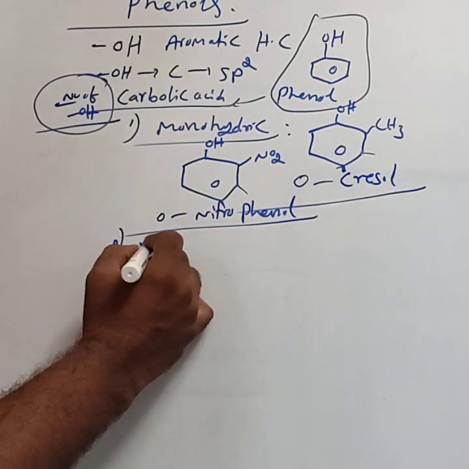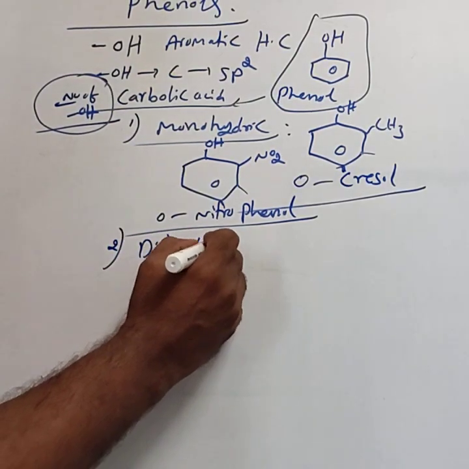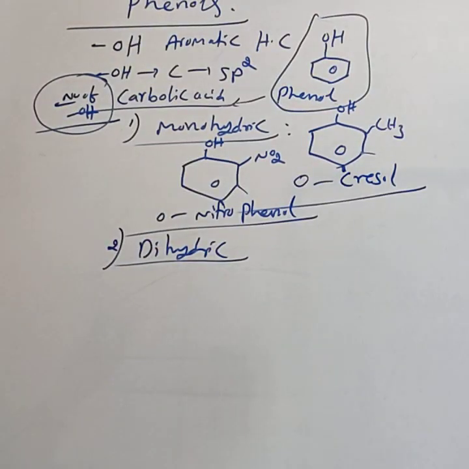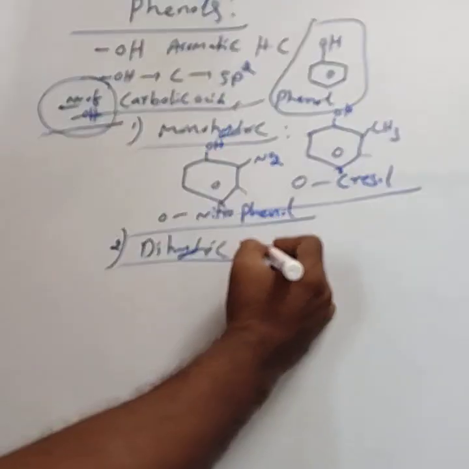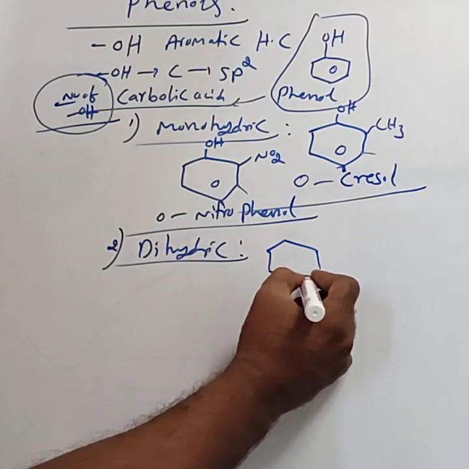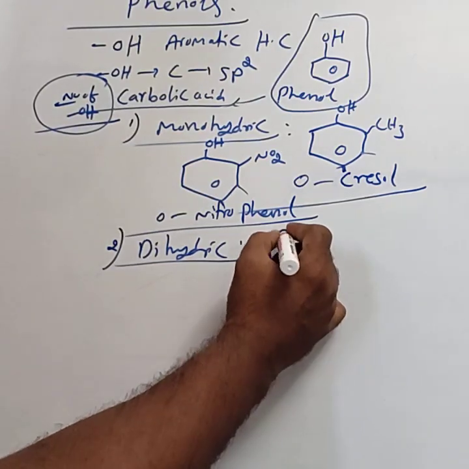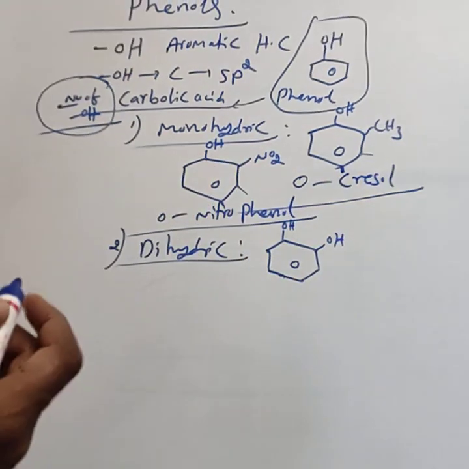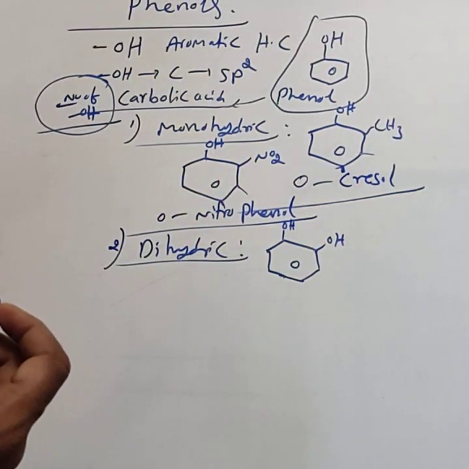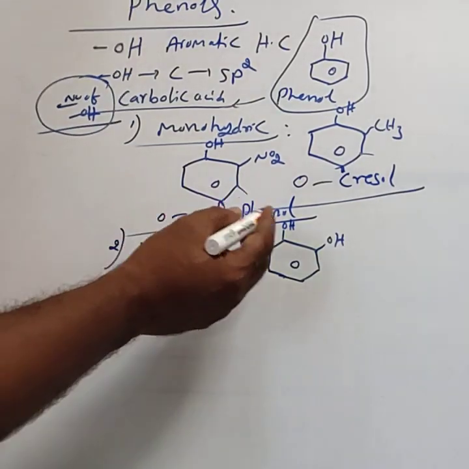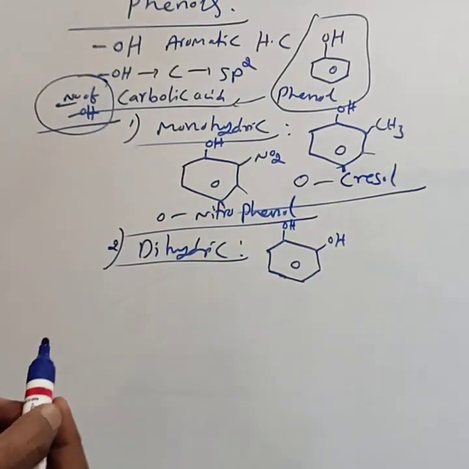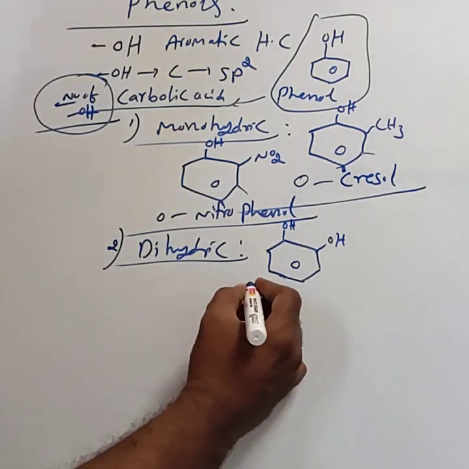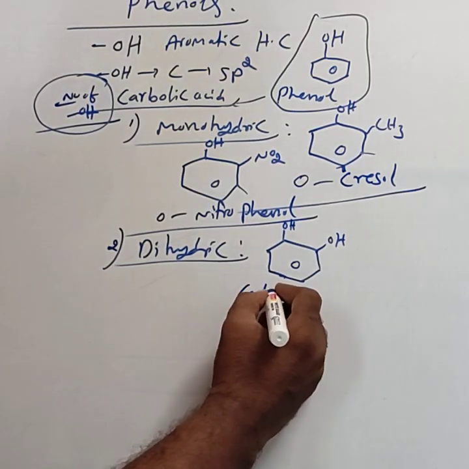The second one is dihydric phenol. Di means two: two hydroxyl groups, one OH and another OH, directly bonded to benzene. Then it is called a dihydric phenol. With the hydroxyl groups at ortho positions, it is called orthohydroxyphenol, commonly called catechol.